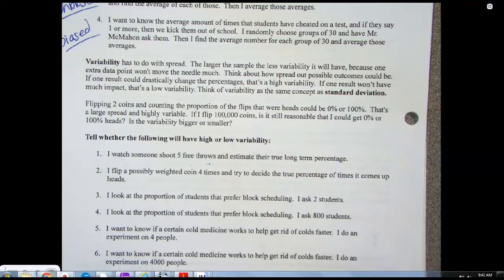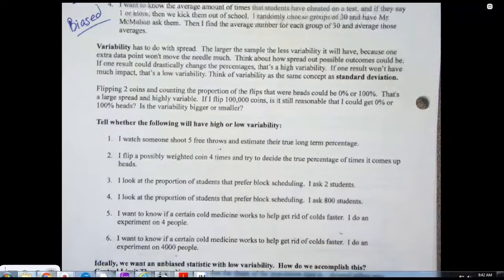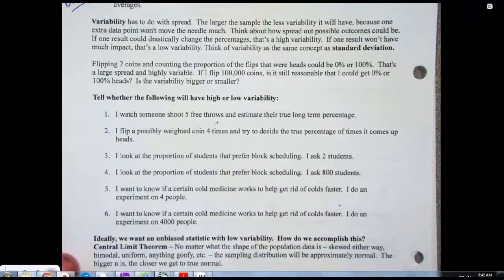So that's a low variability because you've got such a large amount of data that one extra data point is just going to barely move the needle. But if I have 2 people in my survey and I add a third, that can move a lot, right? My first 2 people could have an IQ of 60, like they barely made it to school. And then I get someone with a 150 and all of a sudden the average jumps a lot. So think about that when you're going through these, and try to tell me if there's a high or low variability of those 6.